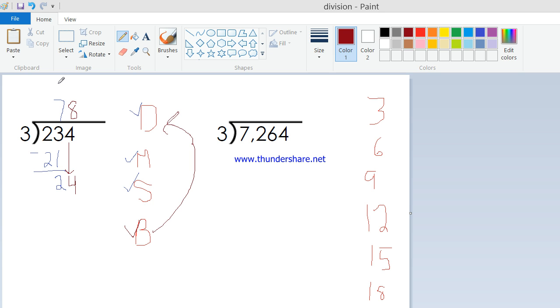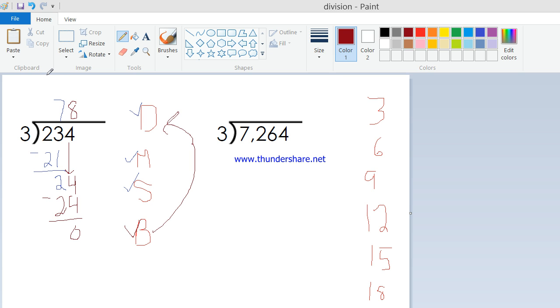Lining up these numbers when you do this is of the utmost importance. Otherwise, when the problems get bigger, you'll get lost in what you're trying to bring down or what you're subtracting. So that's my divide step. Multiply is 8 times 3. That's 24. Subtract that. There's nothing left to bring down. So I don't need to go back up to the top. In fact, I'm done here.